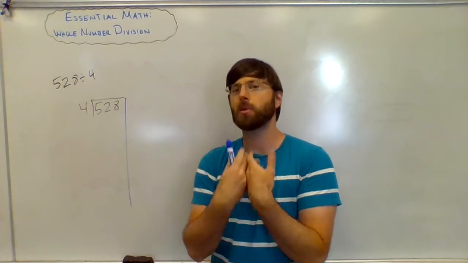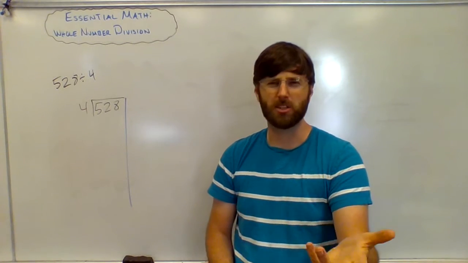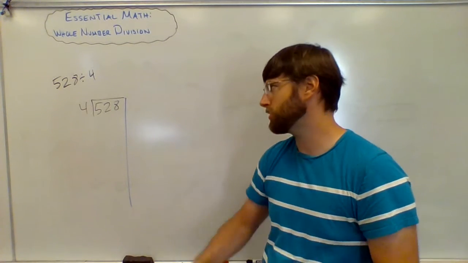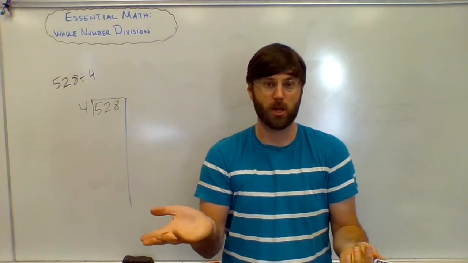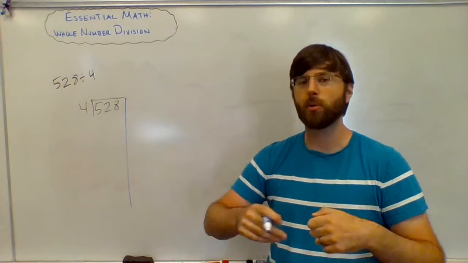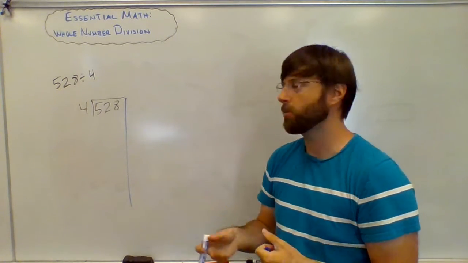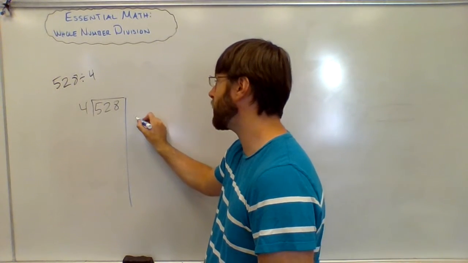So every time I give people some gummy bears, or maybe we should think of it as dollars. Dollars are a little bit easier to understand. So $528 split among 4 people. I can give everybody a $100 bill, right? Yeah, I can. So I'm going to start with that. You don't have to go in any order here, but I like to start with the biggest numbers that I can. So I'm going to try to give everybody $100.